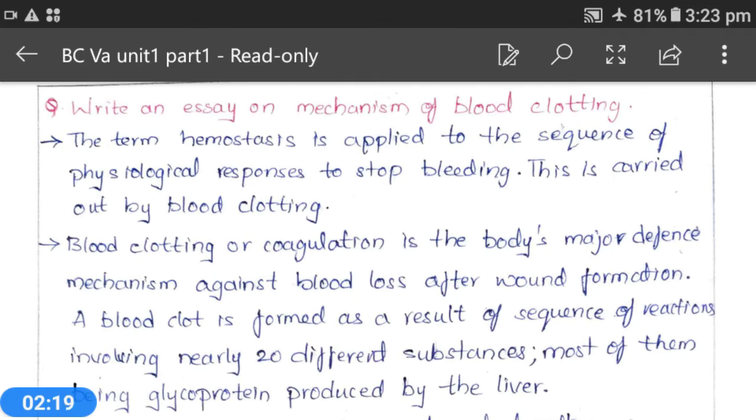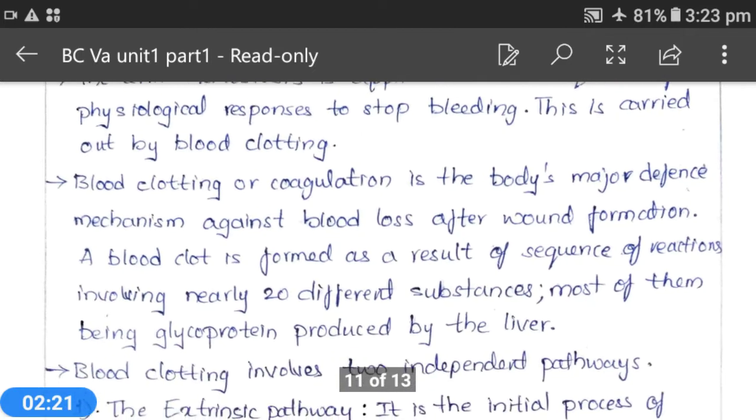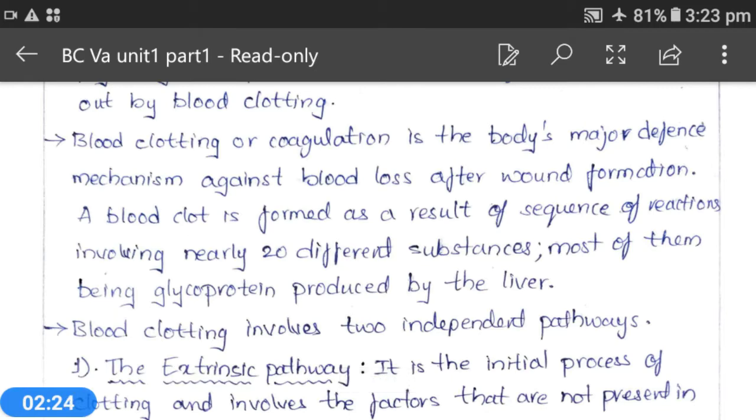Blood clotting or coagulation is the body's major defense mechanism against blood loss after wound formation. As I explained earlier, immediately after wound formation, blood will bleed, and to avoid blood loss in any person, this blood clotting or coagulation is the body's major defense mechanism.